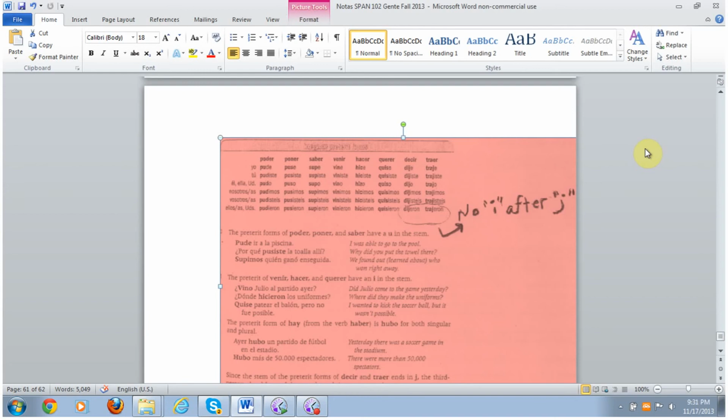And then notice with decir and traer, that in the third person here, there's no I following the J. So decir, and the ellos version is dijeron. And for to bring, traer, trajeron. Again, this document is posted so that you can look at it on Blackboard.